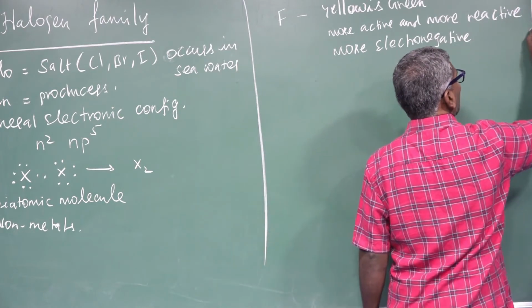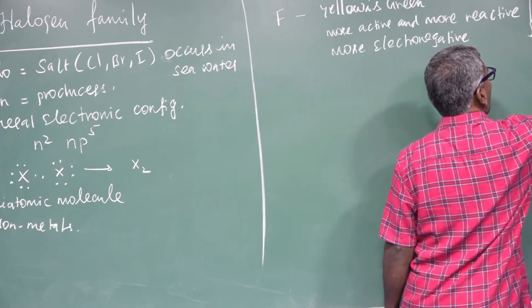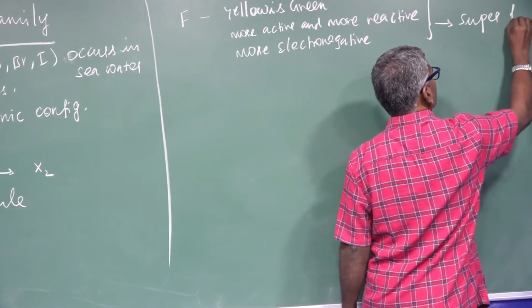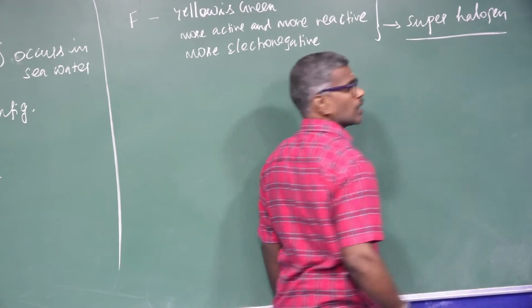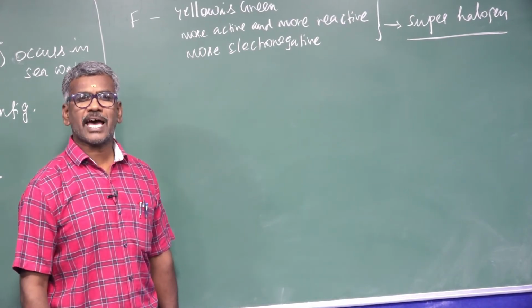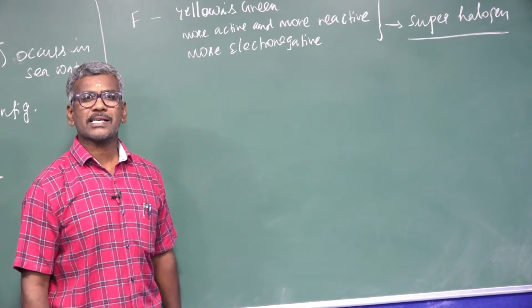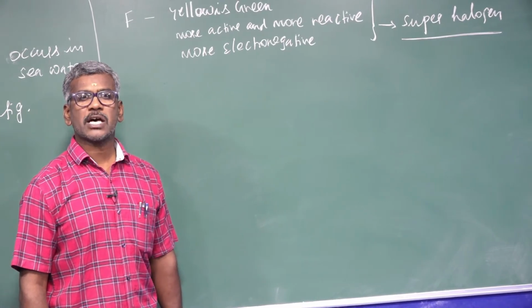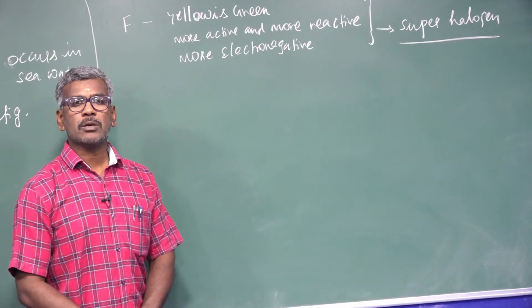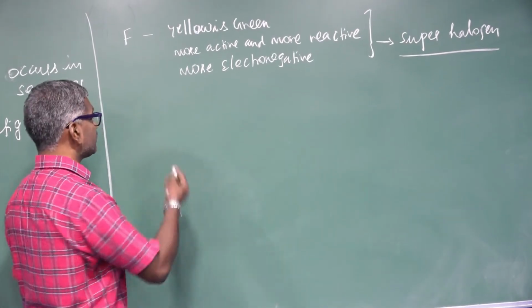So fluorine is called a superhalogen. One more question may be asked: in the halogen family, which one acts as a superhalogen? Fluorine, because it is the most active, most reactive, most electronegative element.